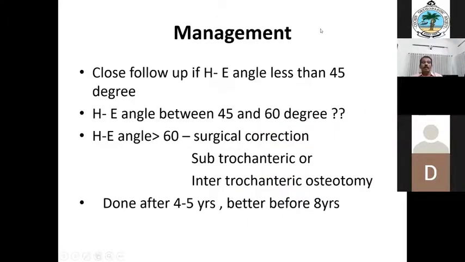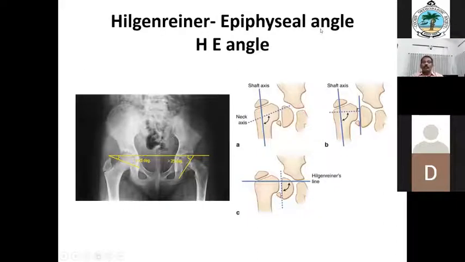This is the Hilgenreiner line and this is the epiphyseal line. So you take this angle. Usually that angle will be increased when there is a coxa vara. Depending on the severity of the vara, that angle is decreased. Other angles like the neck shaft angle and head shaft angle you can take, or different angles are there.